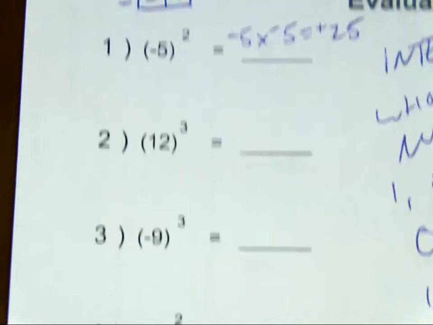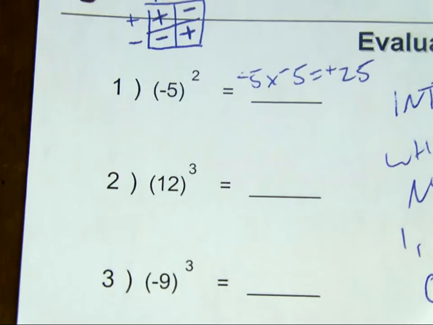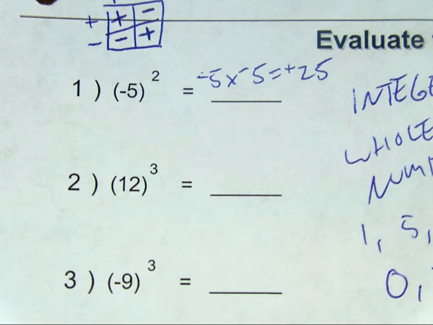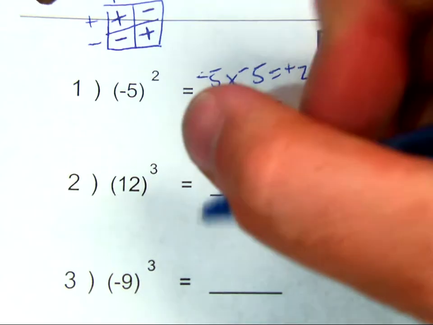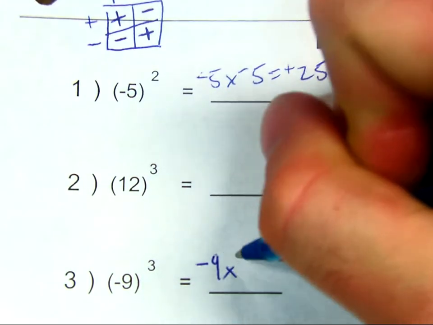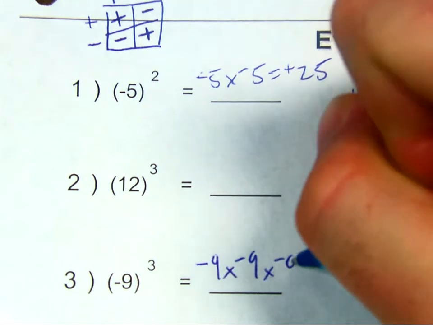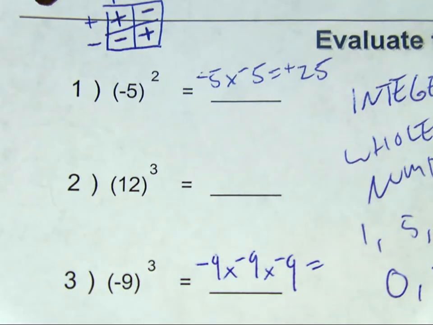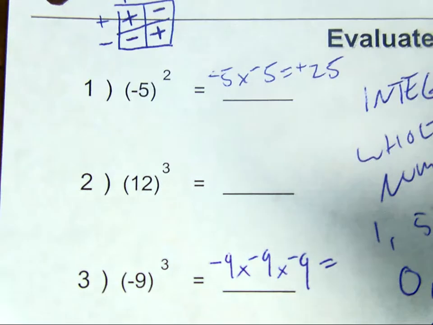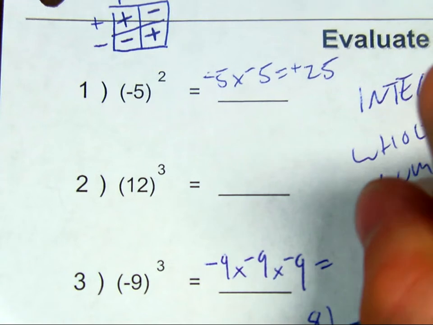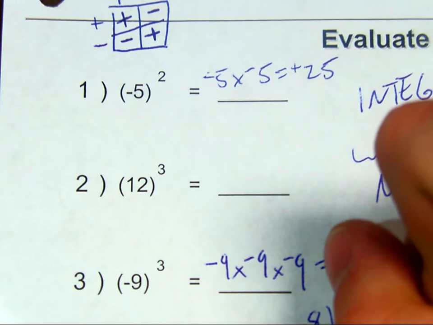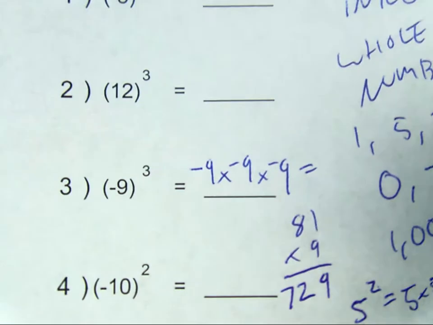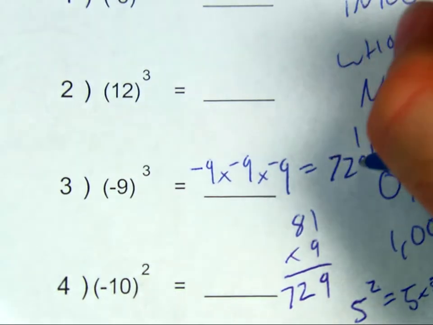Zooming back out, look back down to this one. I'll try to keep the chart in the frame. We have -9 to the third power. What we do then is line it up in multiplication form: -9 times -9 times -9. 9 times 9 will be 81. 9 times that is really tough to do in your head, so I'll do it on the side. I'll have 81 times 9, which is 729. So my number is 729.